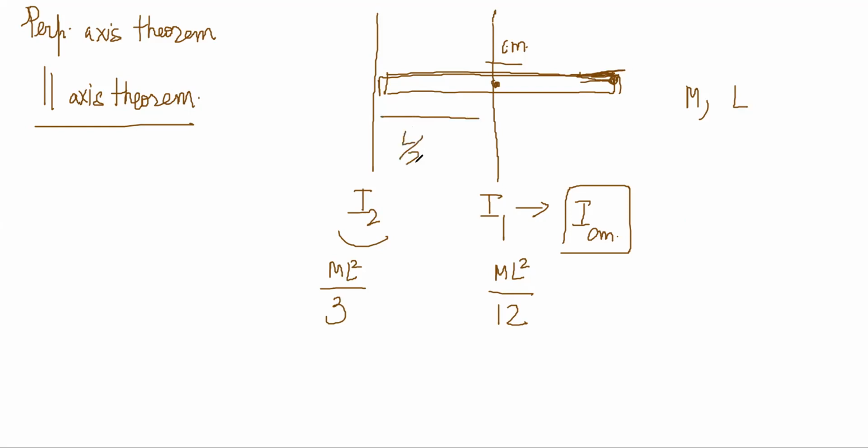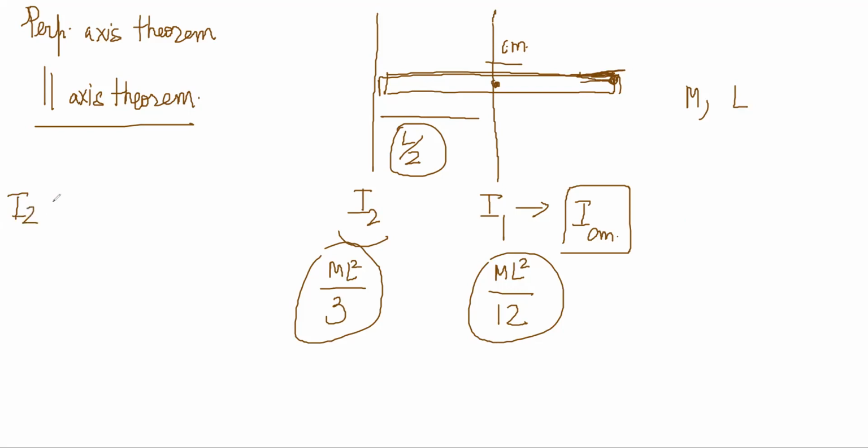This length is L by 2. So you can clearly see, because we have done these calculations, that I2 is equal to I1 plus ML square by 4, because ML square by 12 plus ML square by 4 is ML square by 3. This result is working out.